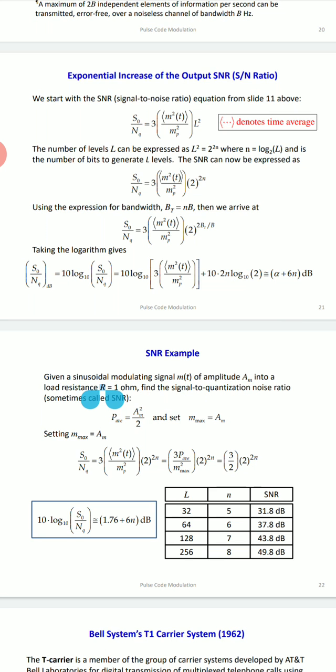Using the expression for the bandwidth, we get Bt equal to Nb.